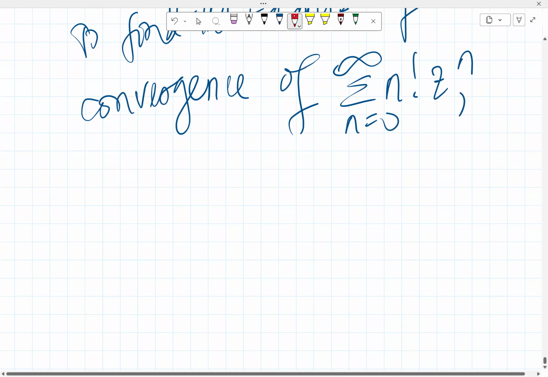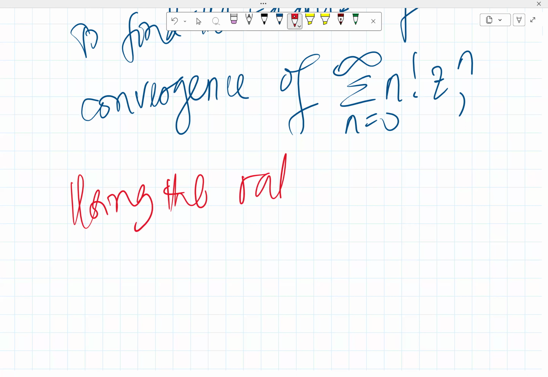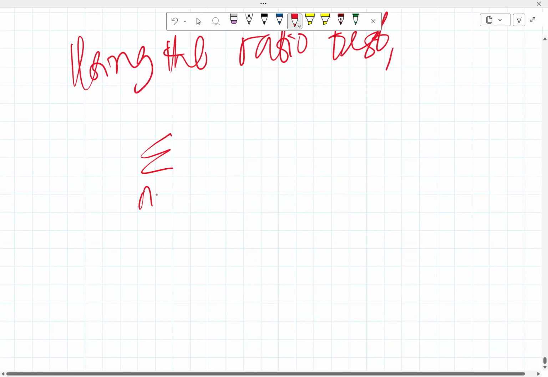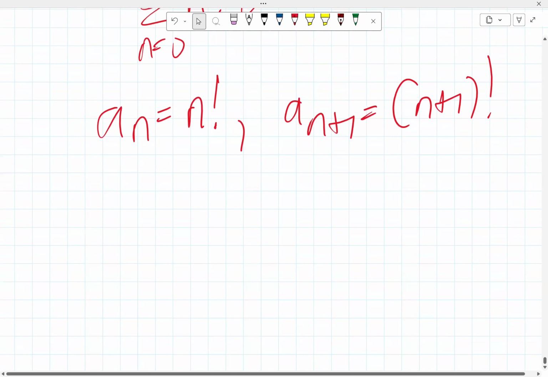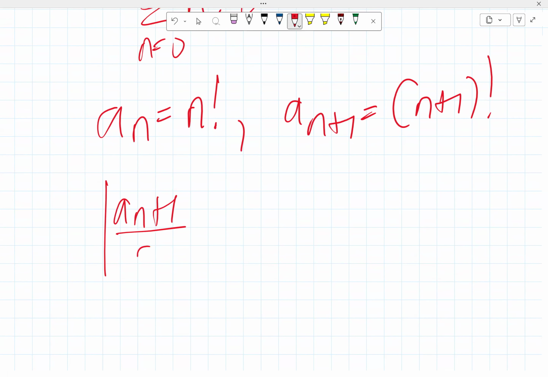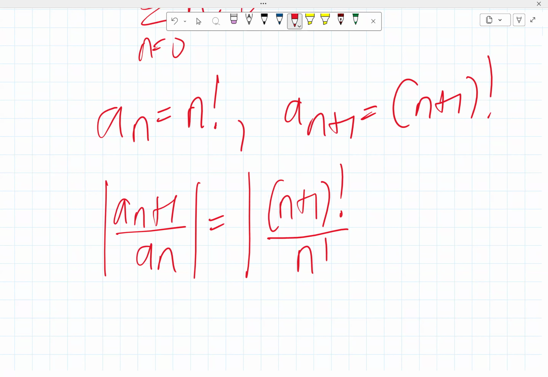First we can use the ratio test. So we have summation from n equals 0 to infinity n factorial z raised to power n. That tells us that an is n factorial. So we are going to have an plus 1. That will be n plus 1 factorial because we're dealing with an plus 1 now. So we have the absolute value of an plus 1 over an, which is equal to absolute value of n plus 1 factorial all over n factorial.